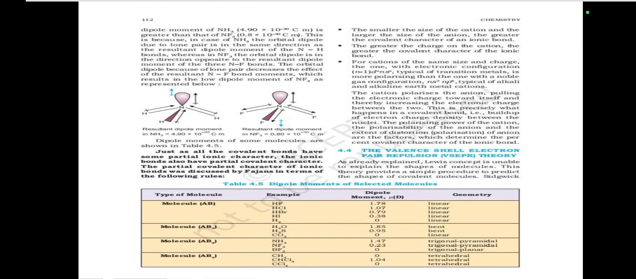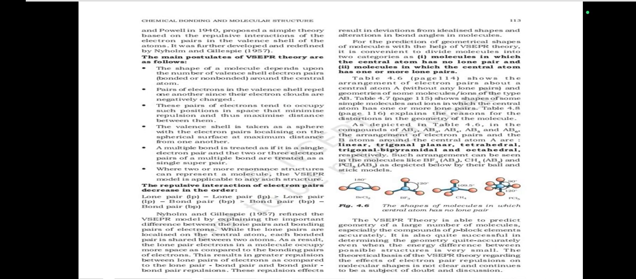Valence shell electron pair repulsion theory, VSEPR theory. As already explained, the Lewis concept is unable to explain the shapes of molecules. This theory provided a simple procedure to predict the shapes of covalent molecules. The main postulates of VSEPR: the shape of a molecule depends upon the number of valence shell electron pairs, bonded or non-bonded, around the central atom.